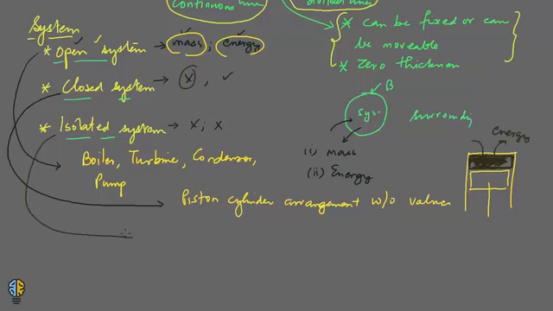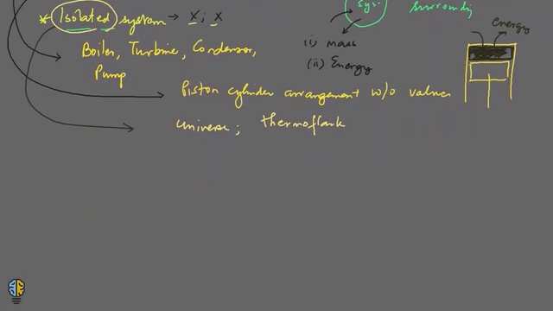Now let's come to the isolated system. Now I told you in isolated system, neither the mass can flow in and out or the energy can flow in and out. So both cannot flow in or out of the system. For example, you have universe. So in universe also, nothing goes out, nothing comes in. You have thermoflask. Alright, for example, you have a thermos. Now, a very, very important and a key concept to understand over here about isolated system. And this will lay the foundation of the understanding of the concept of work done and heat transferred.